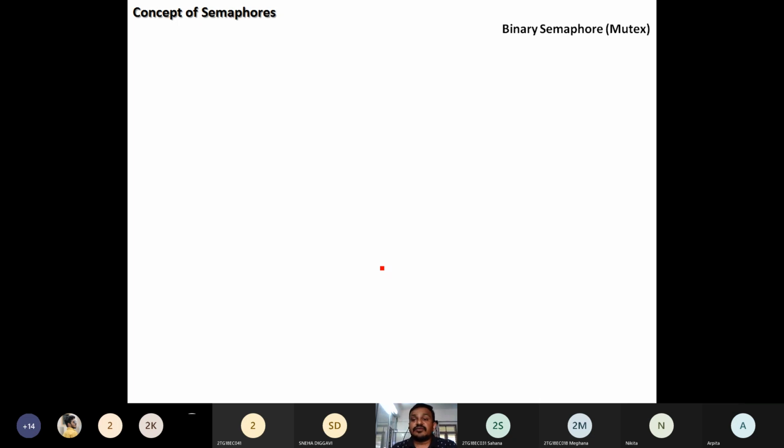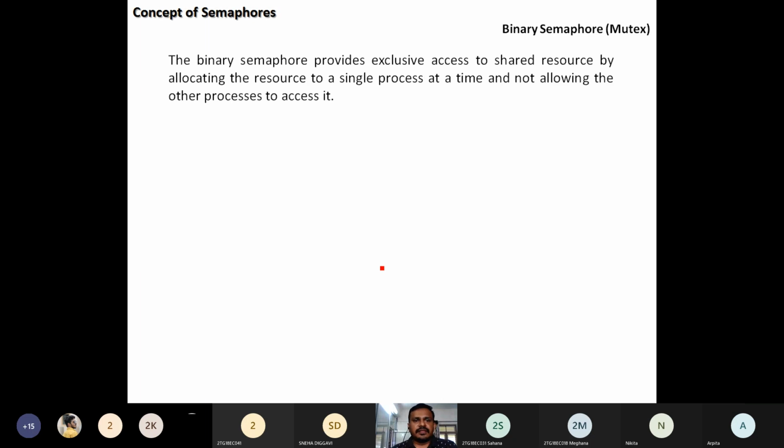Means availability of resources, how they are made available. 10 beds in a single room or one bed in one room, means 10 rooms. So it is another example, the lodge system, which comes under the binary semaphore. Another name of this one is mutex. The binary semaphore provides exclusive access to a shared resource by allocating the resource to a single process.